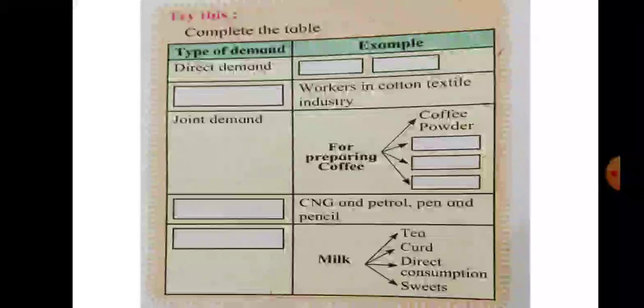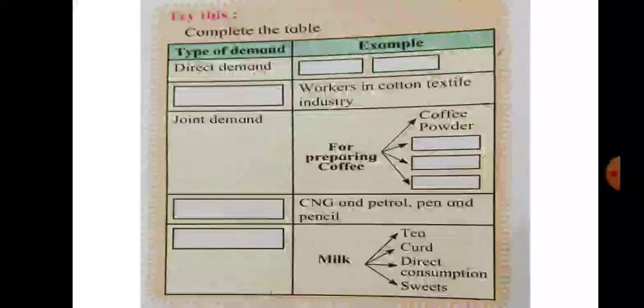CNG and petrol, pen and pencil. Okay, so these are the examples here. And in the last row, under type of demand, they have given an empty box, and here they have given one example, milk. And here they indicate various uses of milk with the help of arrows. You can use milk for preparing tea, preparing curd, for direct consumption, and for preparing sweets.